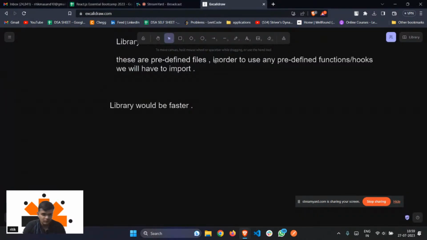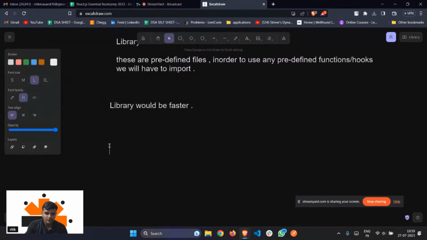So again, what would be the advantage of a library? As I told you, if you want to use something, you just have to import it. So it will be faster, right? The application will run faster. Why will it run faster? Because there are fewer lines of code, right? It is lighter in size. So React, why do we use React?